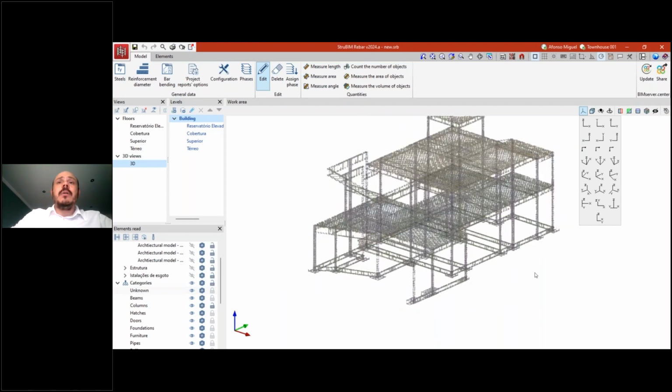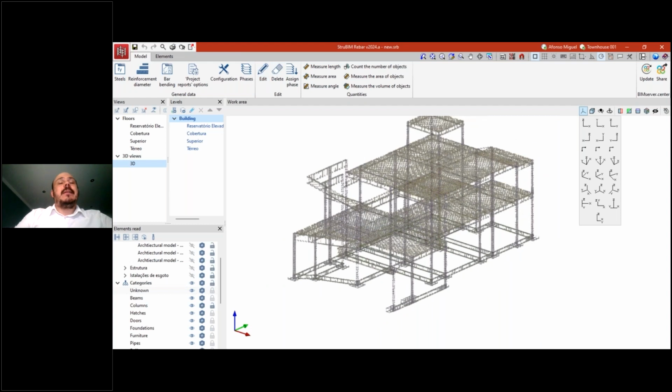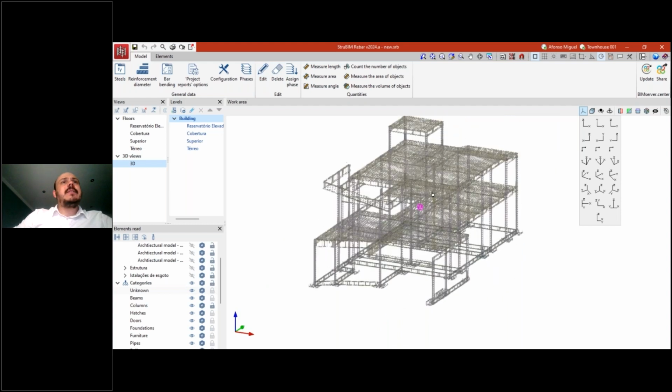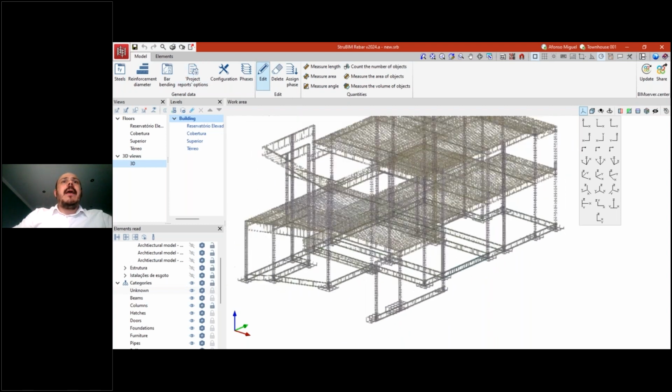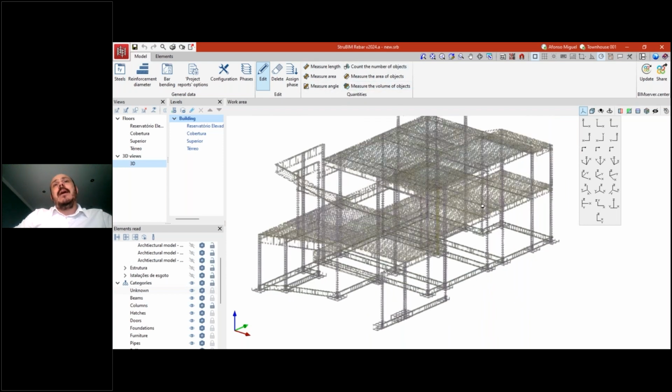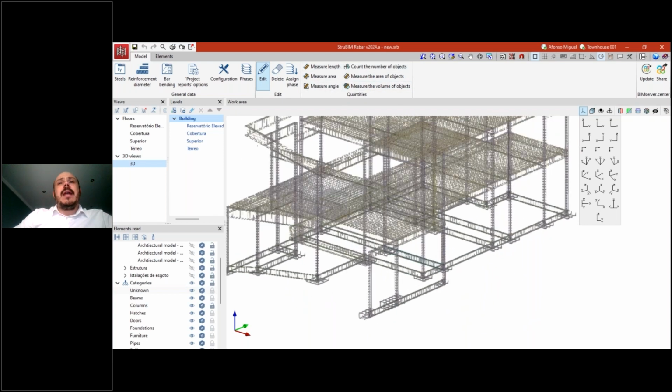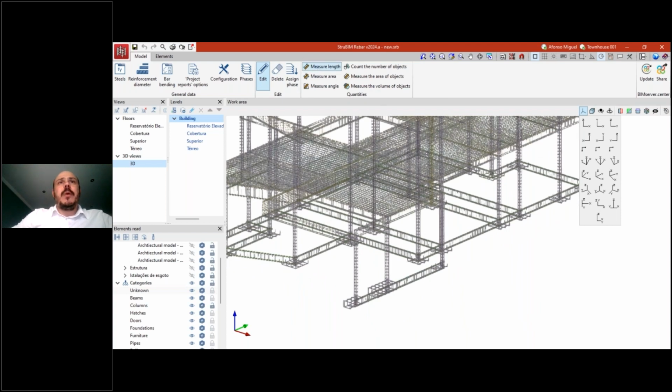Okay. So the main new feature of StruBIM rebar, as I said before, is this new interface. There are also other new features, like these options to edit or inspect the elements that were created, and there are new options here to quantify or visualize some geometry information. For example, we can measure the length of something here, or we can measure some areas, some angles, just to inspect something if we want. It's just a complementary tool that is available here. It is also available in different other softwares from CYPE.